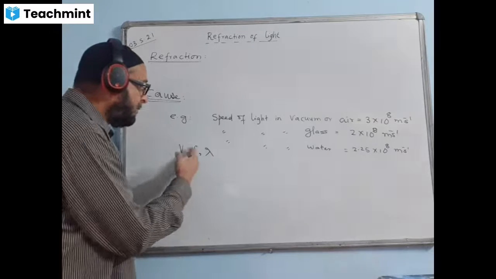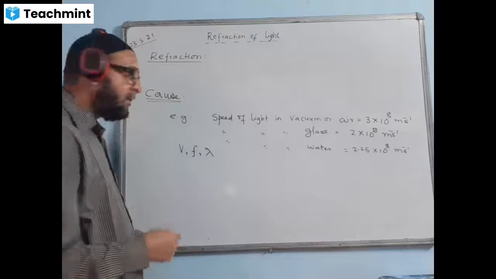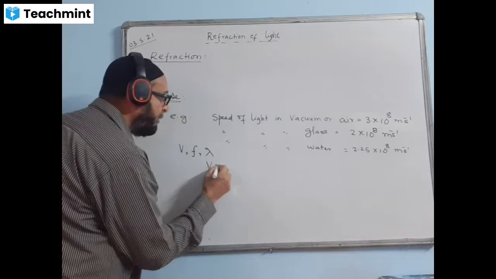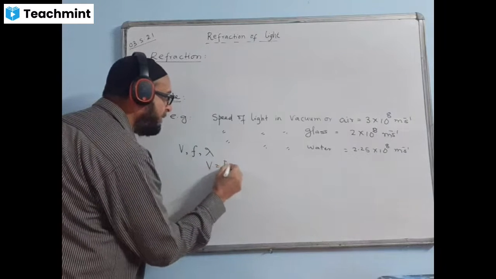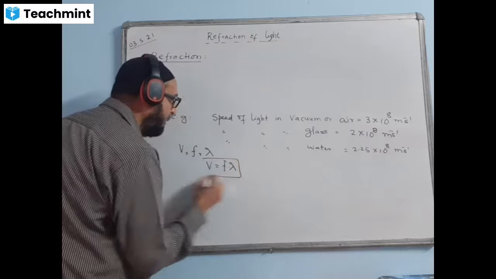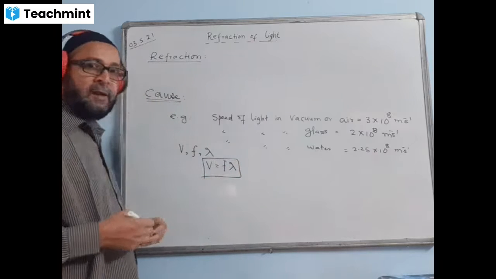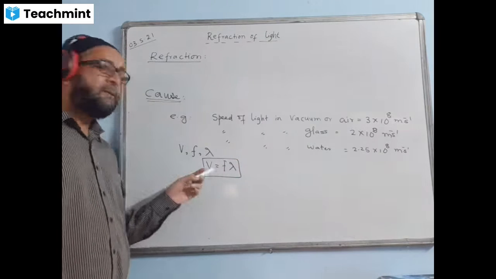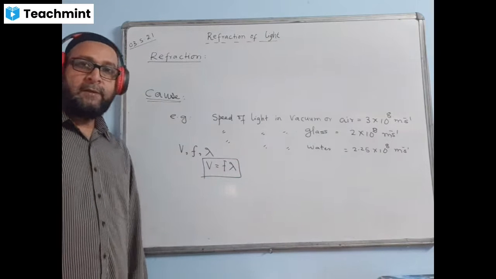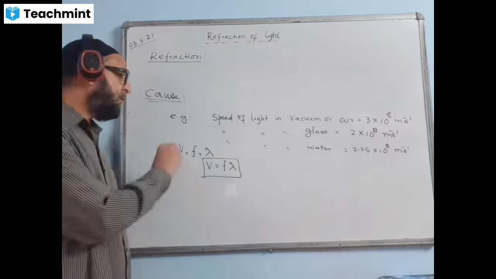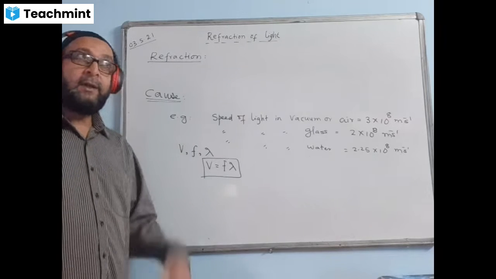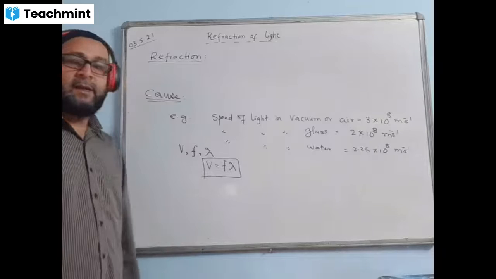How are these three properties related to each other? They are related by the equation V is equal to F lambda. This is the formula between speed, frequency and wavelength. This is applicable for any kind of wave, either sound wave or light wave or any other kind of wave. This formula is always valid.